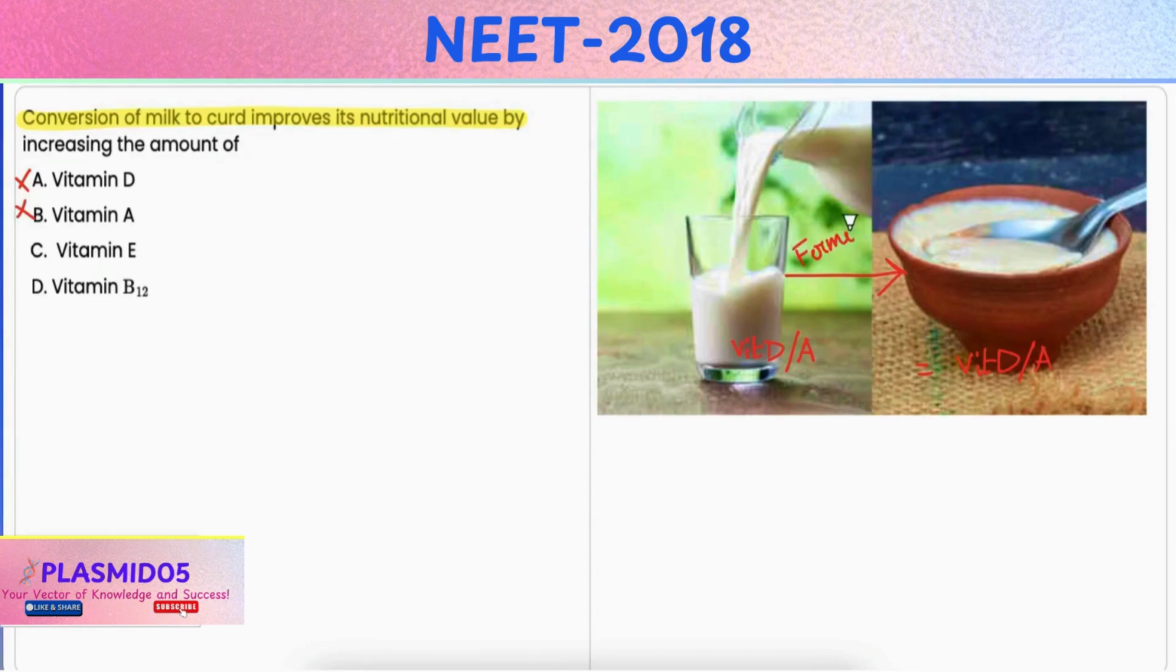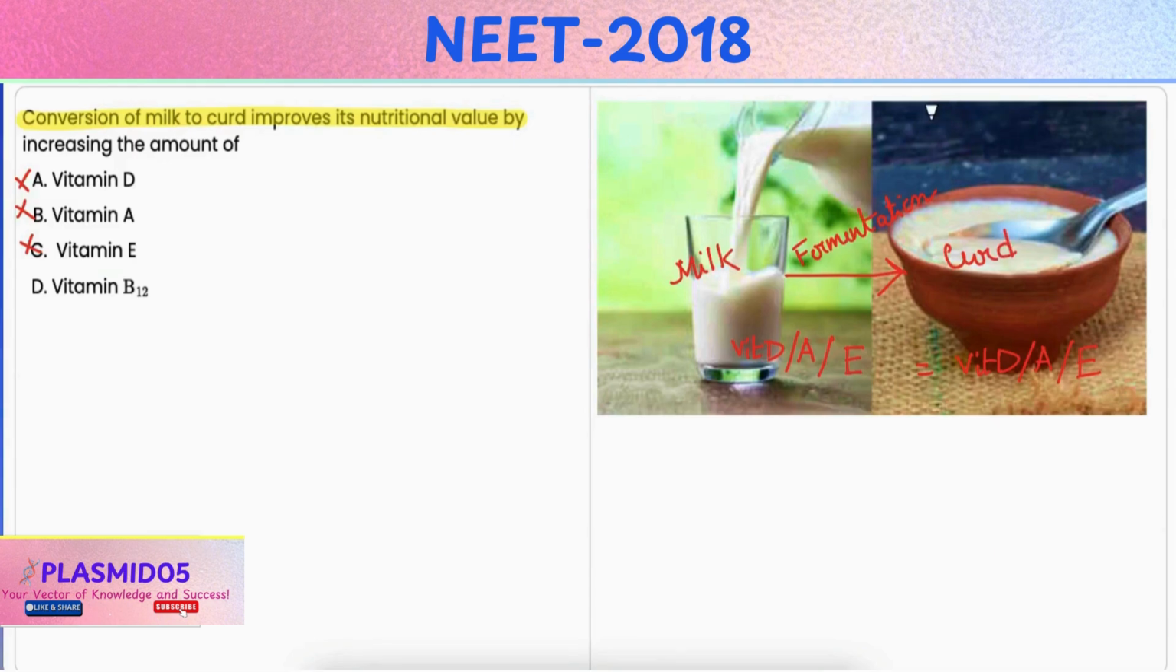Option C, vitamin E. This is also incorrect because like vitamin A or vitamin D, vitamin E is a fat soluble vitamin and is generally not affected by the bacterial fermentation process which converts milk to curd. Option D, vitamin B.